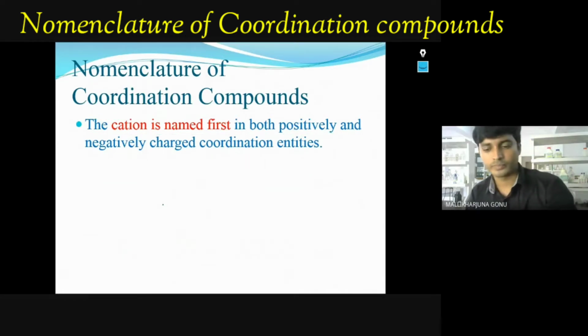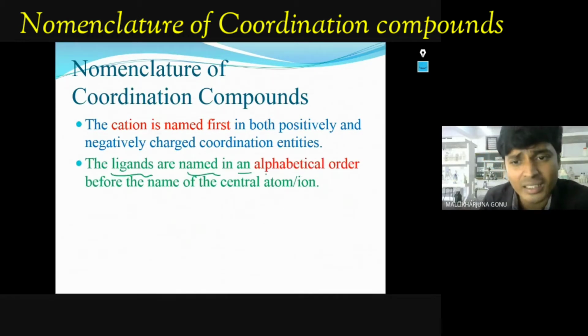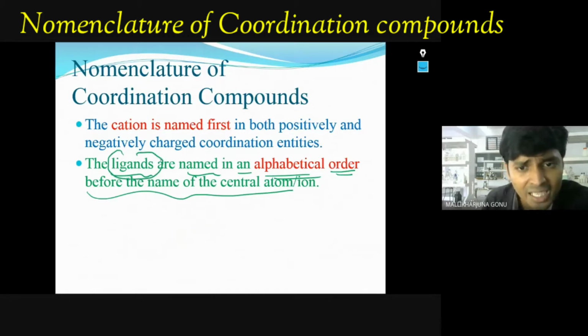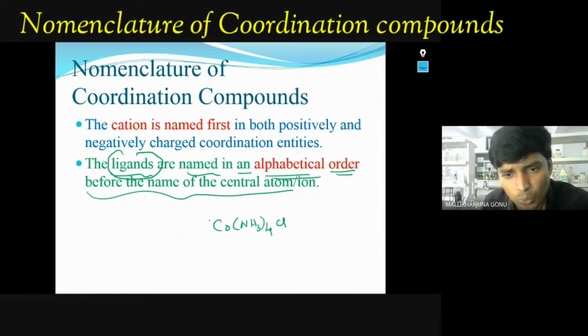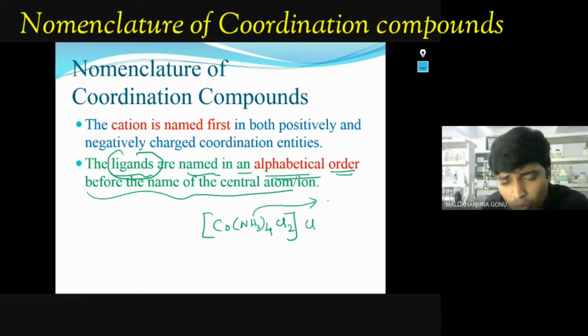The next rule, which you should learn: the ligands are named in alphabetical order before the name of the central atom or ion. So how do you name these ligands? In alphabetical order. For example, take the compound [Co(NH3)4Cl2]. The ligands are named in alphabetical order, so what is the name of NH3?